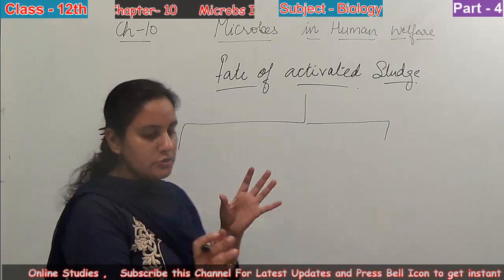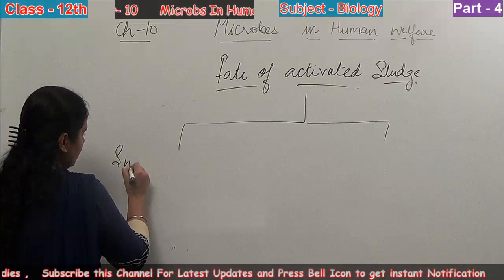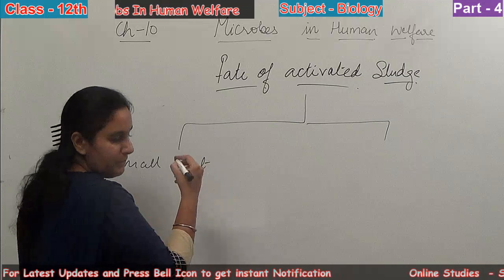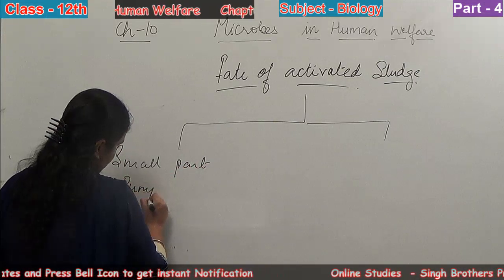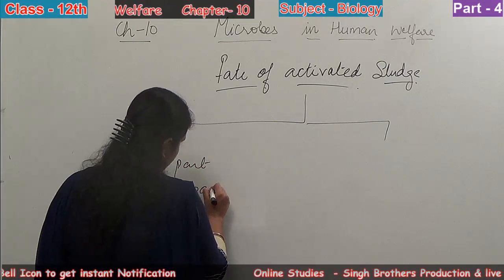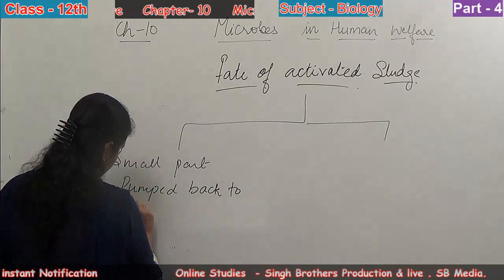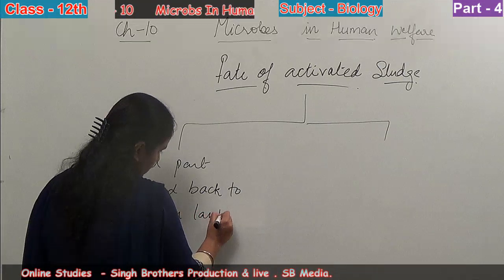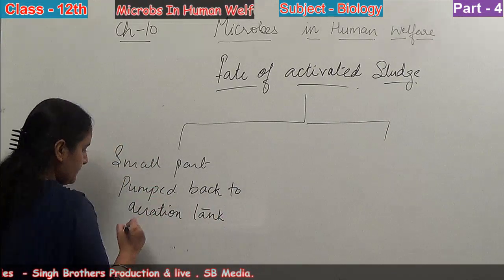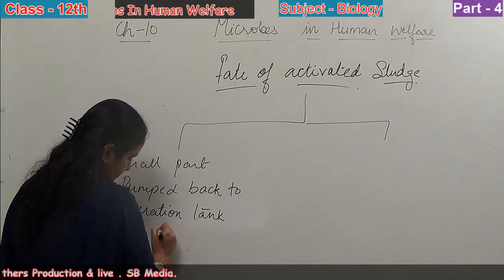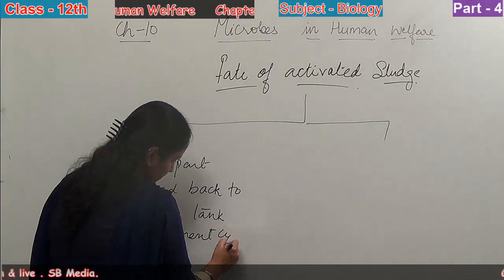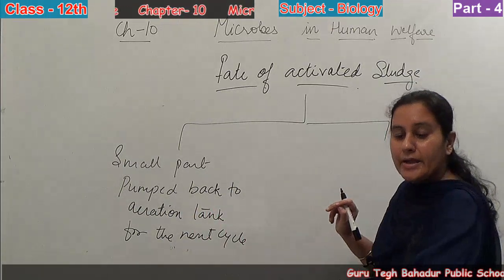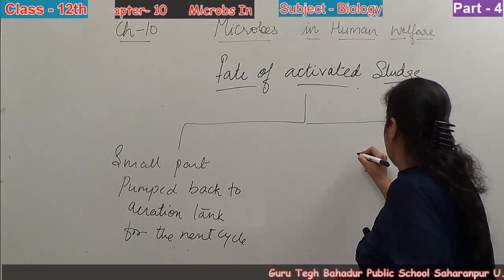A small part of it is taken and pumped back to the aeration tank for the next cycle, right? While the other remaining part is pumped into the anaerobic sludge digester.